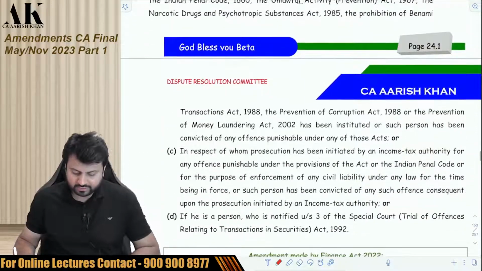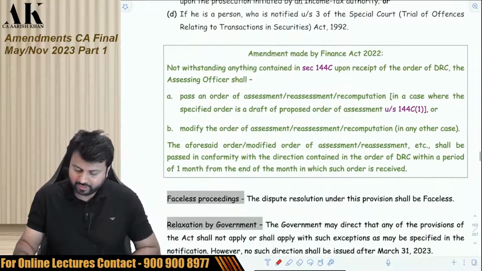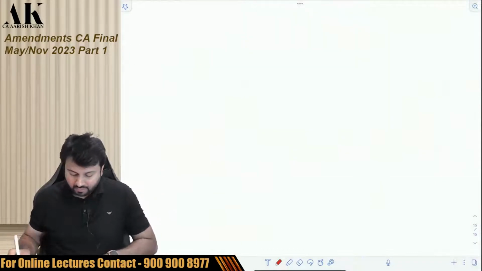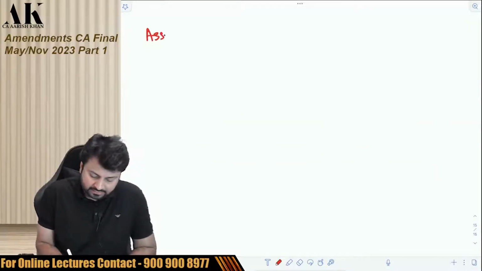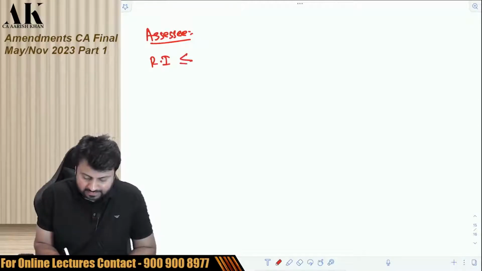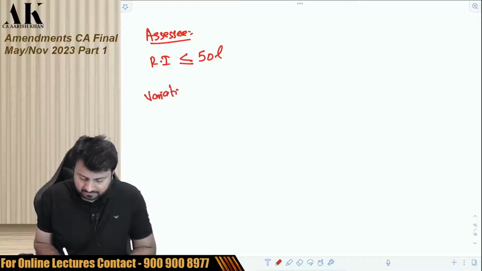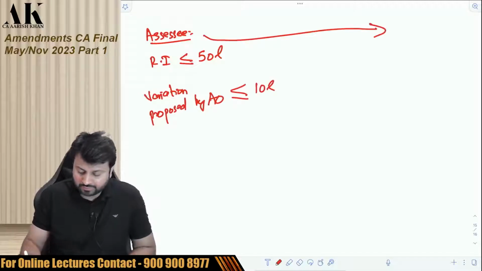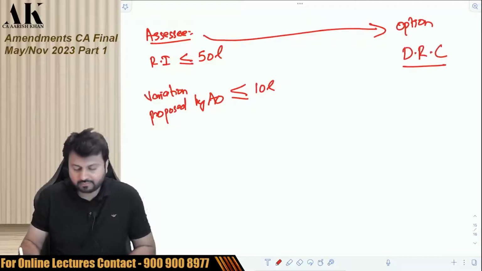That is in the chapter of Dispute Resolution Committee. As you all might be knowing, in the last year, the government has brought the concept of Dispute Resolution Committee for certain assessees. If there is an assessee whose returned income is less than equal to 50 lakhs and the variation proposed by AO is less than equal to 10 lakhs, then he has an option to go to Dispute Resolution Committee.